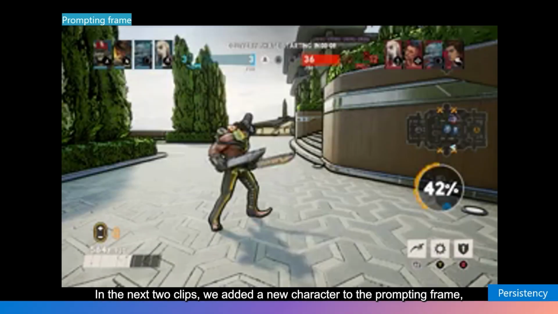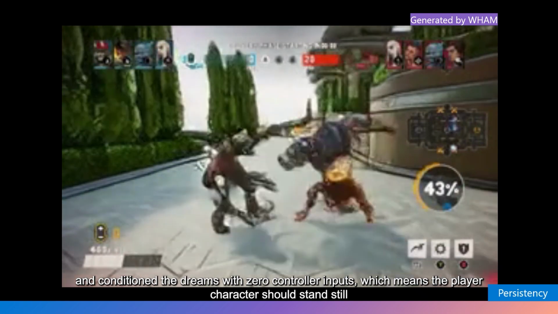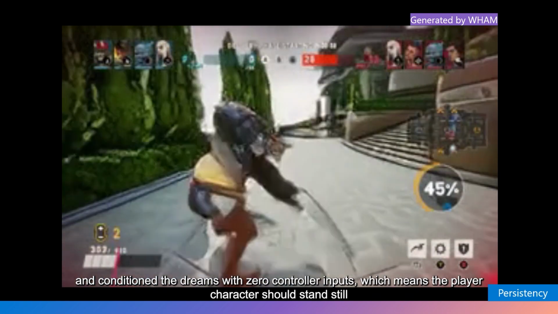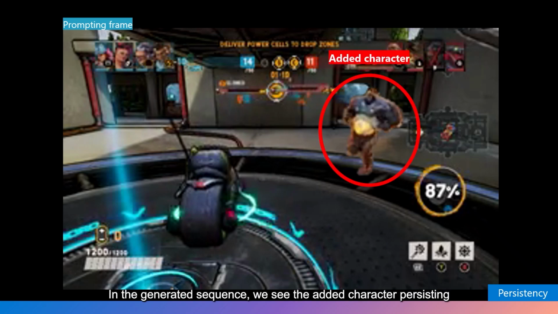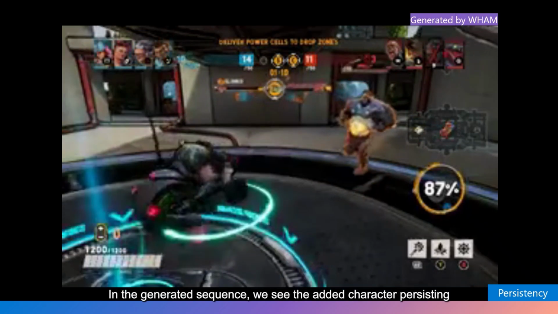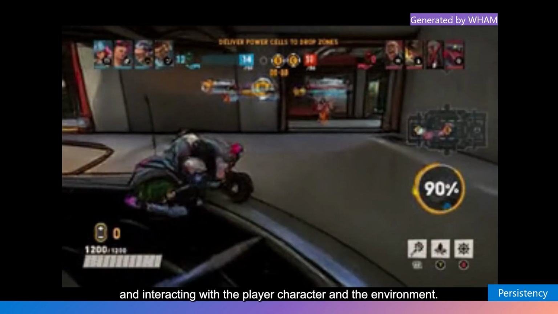In the next two clips, we added a new character to the prompting frame and conditioned the dreams with 0 controller inputs, which means the player character should stand still. In the generated sequence, we see the added character persisting and interacting with the player character and the environment.